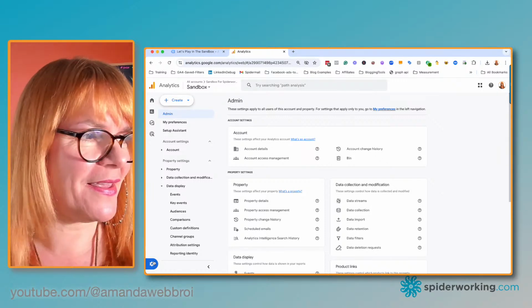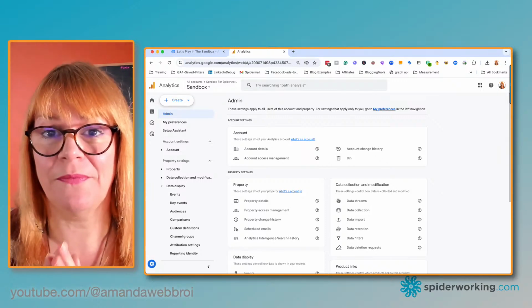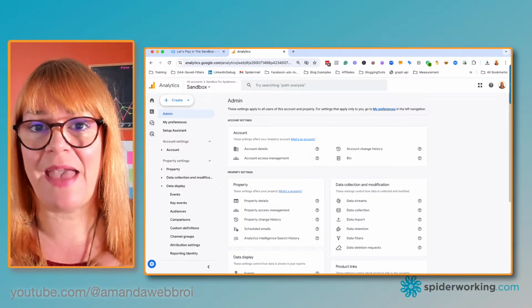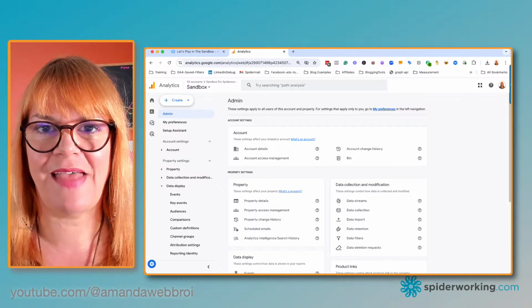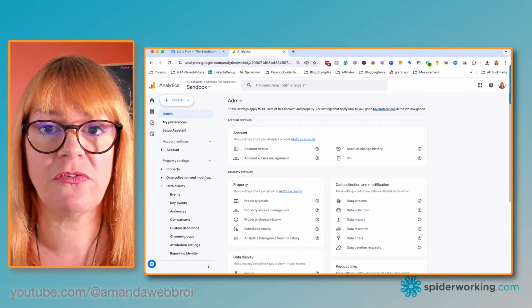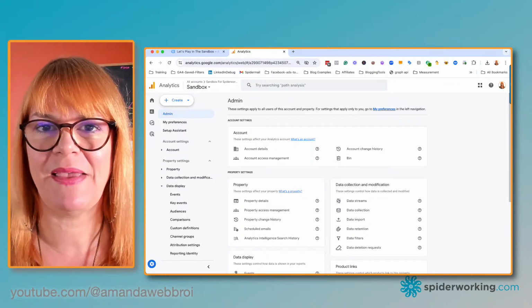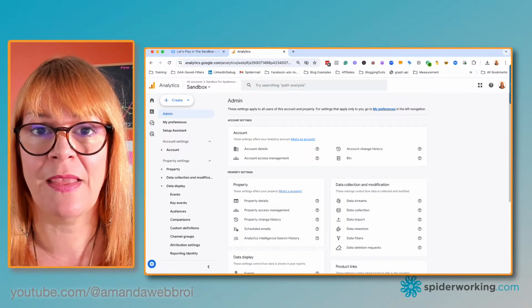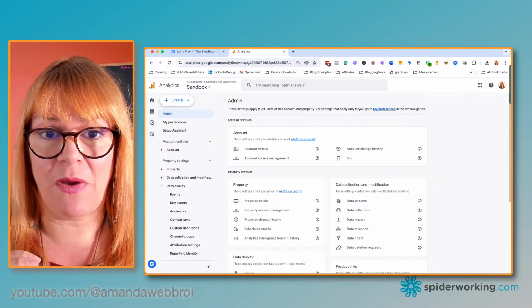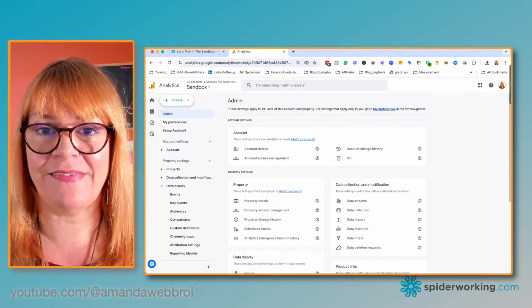So the 4th one I'm going to show you is a file download. File downloads can be things like if you've got a lead magnet on your site and somebody downloads that, or a brochure that somebody downloads. Generally it's PDFs, but there are other file types that you can measure as well. So I have set one up that we can look at and see if it's working.